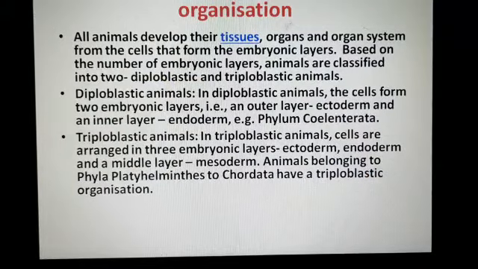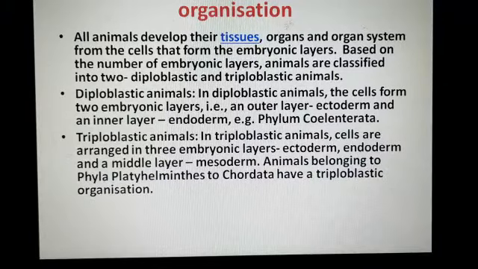Student, all animals develop their tissue, organ and organ system from the cells that form the embryonic layers. Based on the number of embryonic layers, animals are classified into two: diploblastic and triploblastic. Diplo means two.